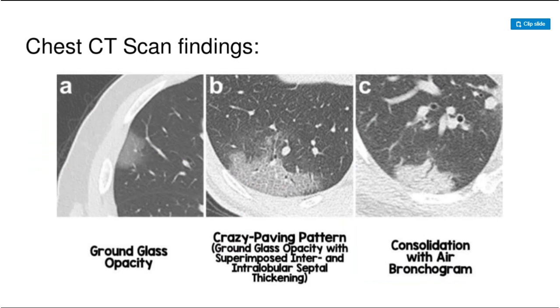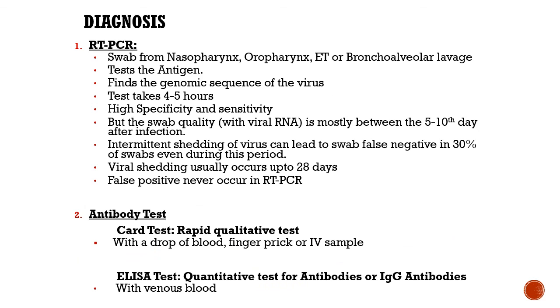Okay. So the radiological signs that can be seen are the ground glass opacities, the crazy paving patterns, that is the ground glass opacity with superimposed inter or intralobular septal thickening. Okay. And then there can be consolidation with air bronchogram. So these are the different findings that can be seen in the chest CT. And what can be the specific test for the diagnosis of COVID-19? We all know it. That is, it is the RT-PCR.